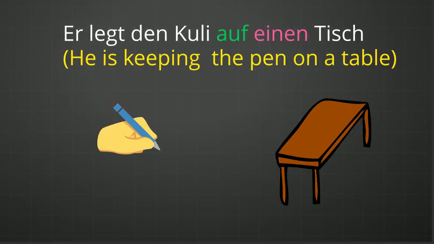Legt den Kuli auf einen Tisch. Tisch is a masculine gender noun, auf is a Wechselpräposition. Now here is the subject. Legt, he is keeping, he is performing some action. He is keeping that pen where? He is keeping it on the table. And that is why there is a motion, and that is why auf is an accusative preposition here.